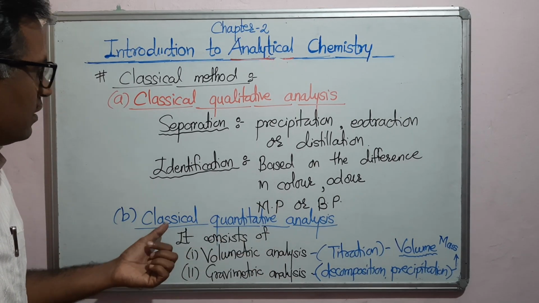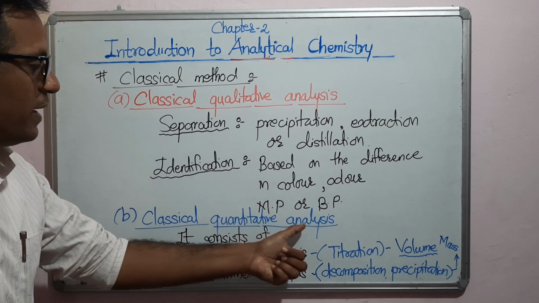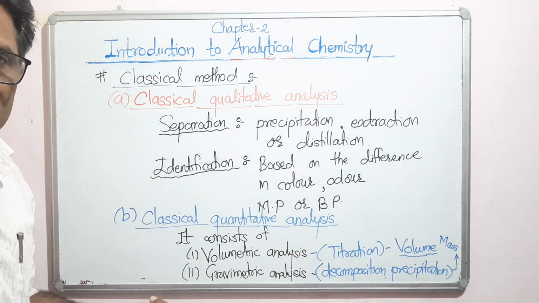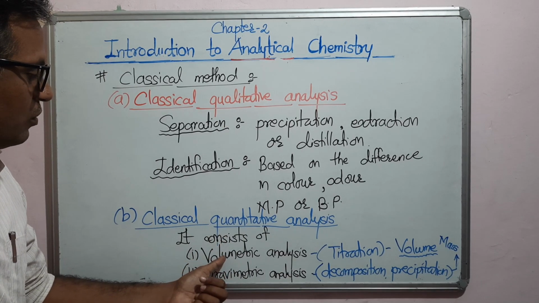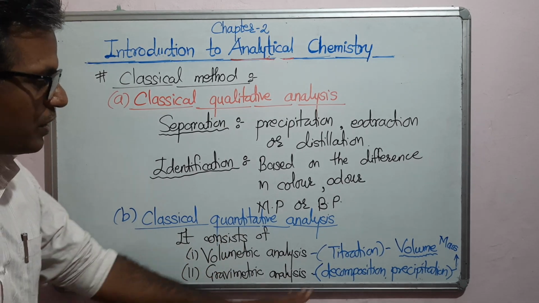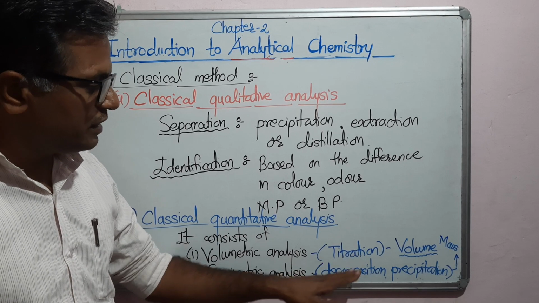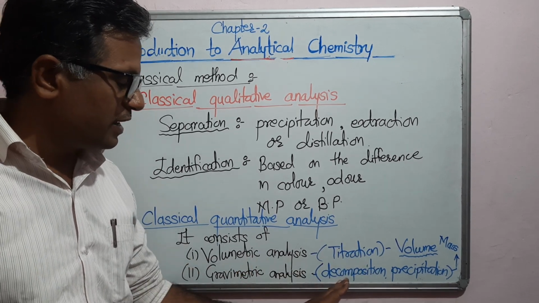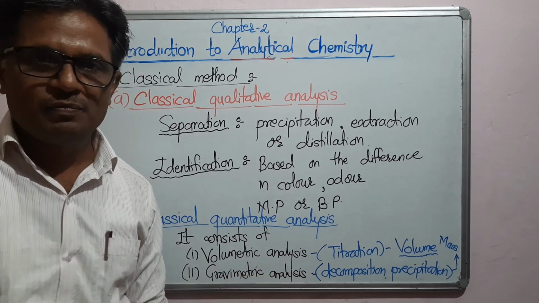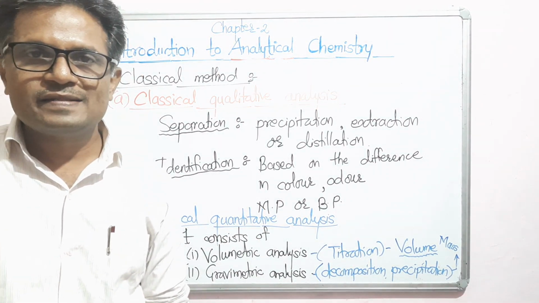Secondly, the classical method for quantitative analysis includes volumetric and gravimetric analysis, where in volumetric you are dealing with titration, and in gravimetric you are dealing with reactions like decomposition and precipitation. So this is about classical analysis.